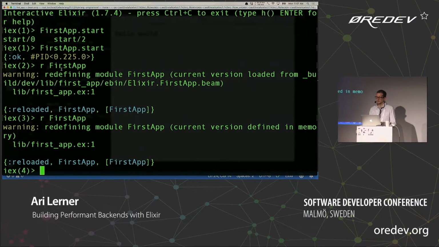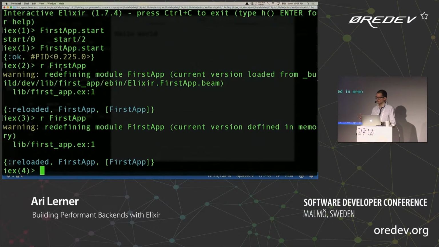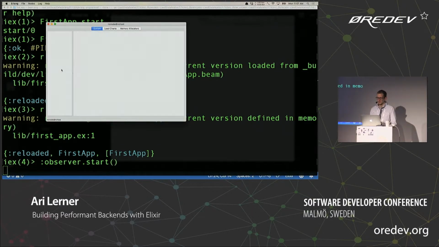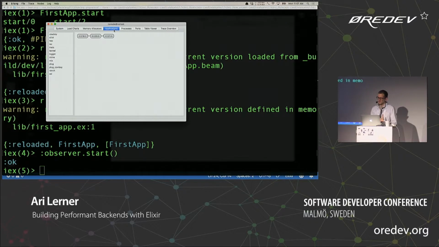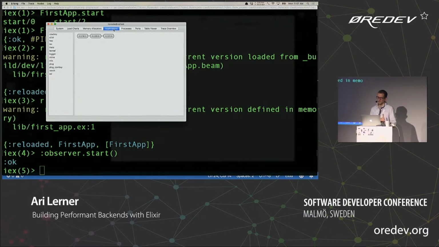Oh, right. Okay, so I mentioned before we have this really awesome thing called observer in Elixir. So let's go ahead and use the observer. This comes from Erlang. And the observer will give us an overview of all sorts of really awesome things. The ones that I'll use the most is this applications tab here and all the processes, so you can see exactly what processes are running, what is dependent on what.